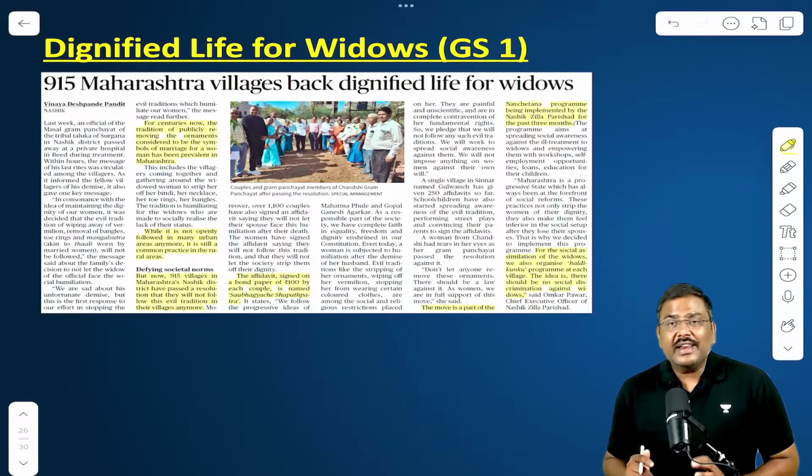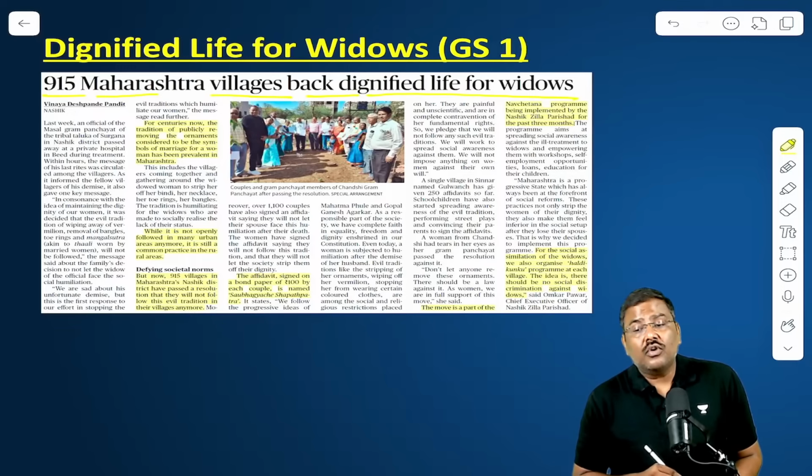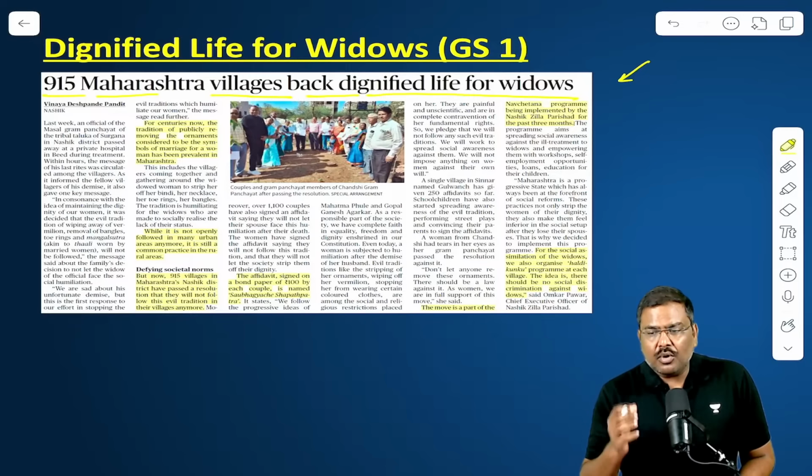And final article for today, 915 Maharashtra villages back dignified life for widows. Dignified life for widows. It is important.